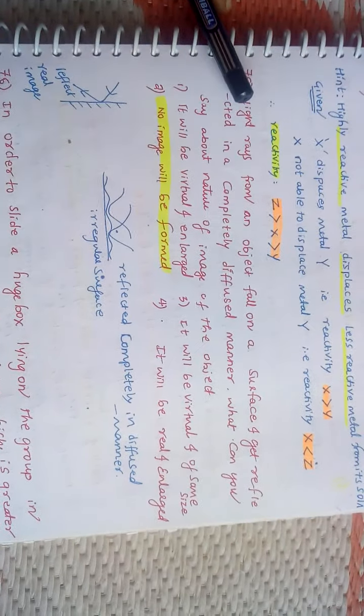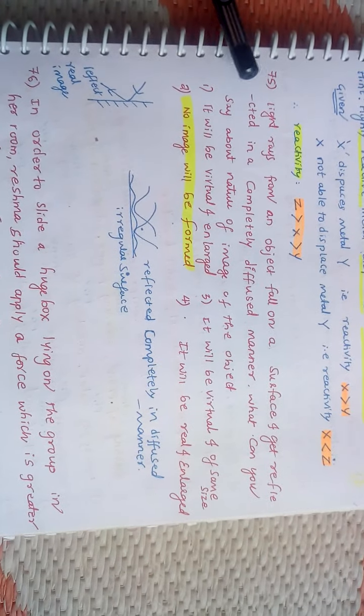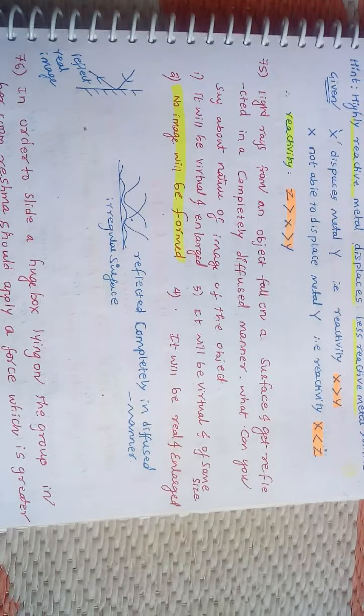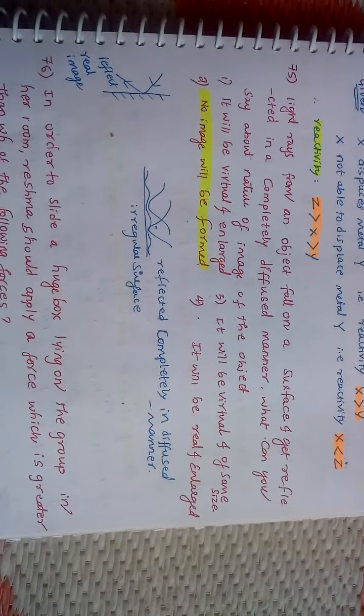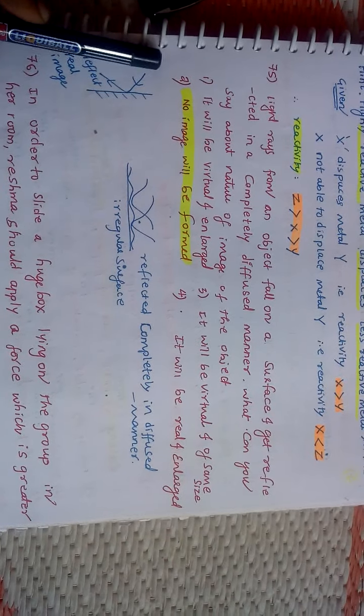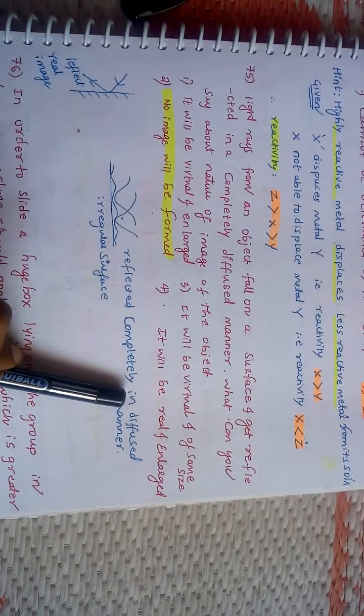Next question. Light rays from an object fall on a surface and get reflected in a completely diffused manner. What can you say about the nature of the image of the object? Here, if you take a normal surface and a light ray falls on it, it is reflected, and whatever image is formed is a real image. But here they have given that it is reflected in a completely diffused manner.